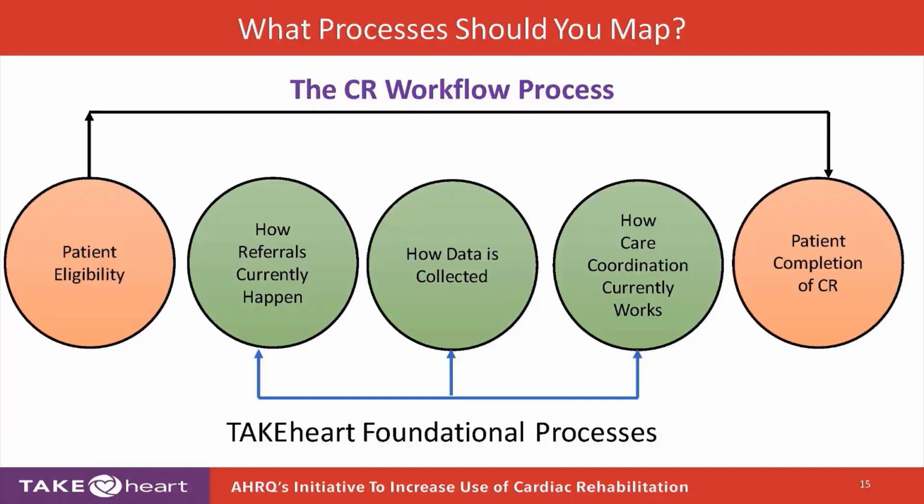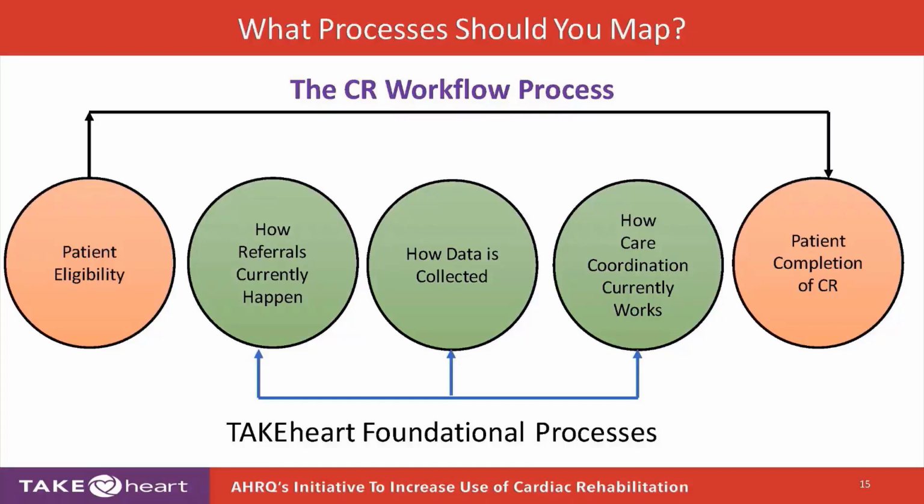So this is soup to nuts, you guys. Everything from the beginning of when a patient might be eligible for cardiac rehabilitation, an ACS event, coronary revascularization, hospitalization for heart failure, maybe an outpatient ambulatory care referral. Any patient that is eligible starts this ball. And then there's everything on the other extreme, graduating the patient from cardiac rehabilitation.